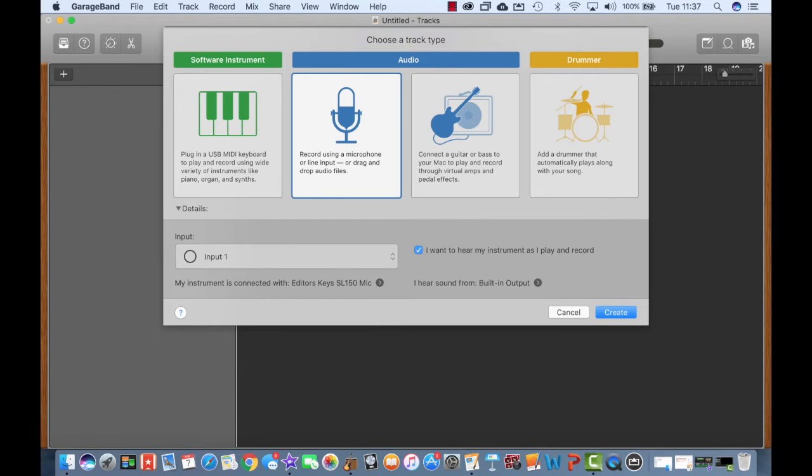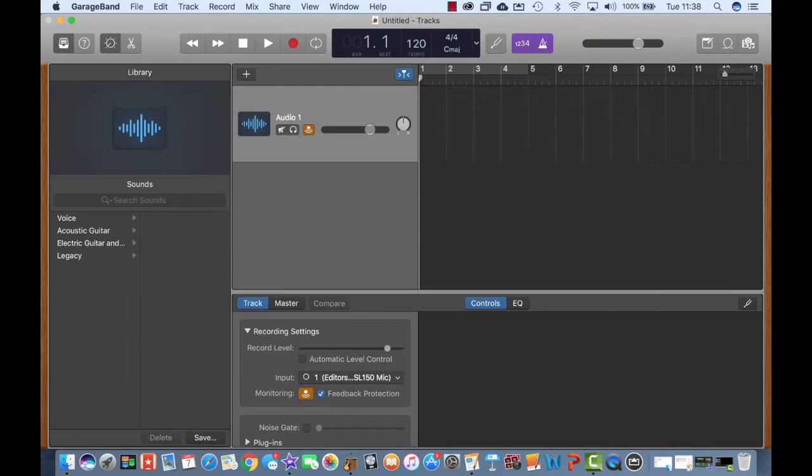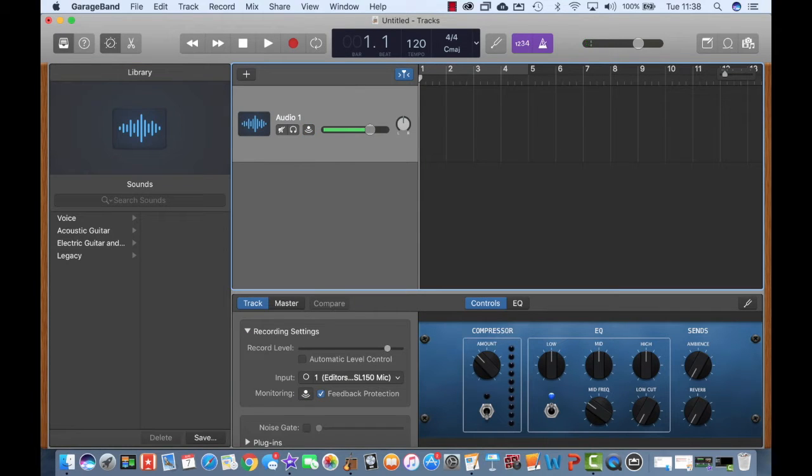Well, in my particular project, what I'd like to do is use the microphone on the Mac itself to record some audio over the top of some music that I'm going to create using Apple Loops. So I'm going to choose the recording using a microphone or line input. Okay, from there I can start creating my project.